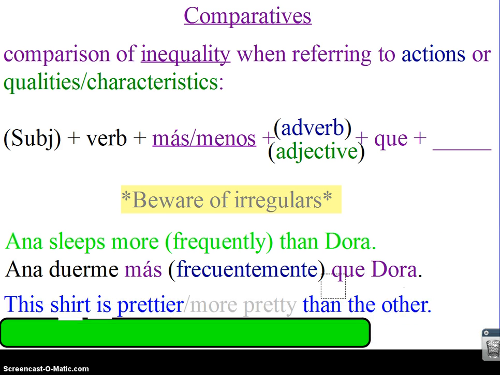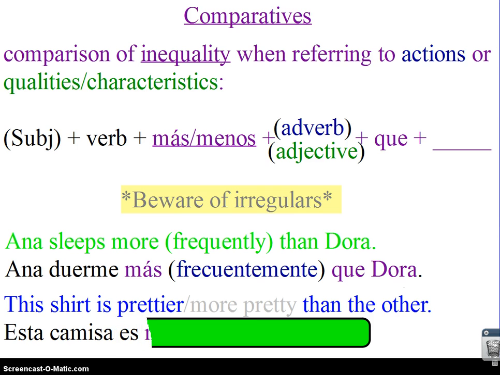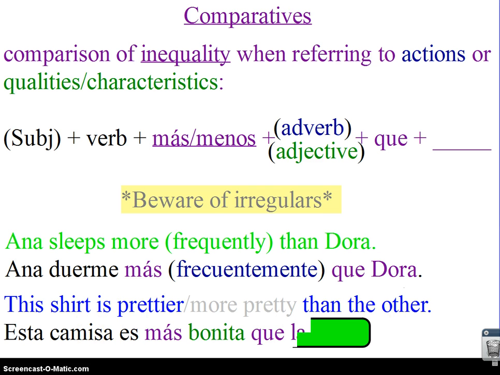I would like you, or actually we'll do this one together, or I'll do it right now. This shirt is prettier than the other. In English, we say prettier. There is no way to take an adjective in Spanish and add something so that it's prettier. So we actually are saying more pretty. So if I want to say this shirt, this and these have T's, it's going to be esta to match camisa. I don't know if this is vocab, but you should definitely know how to say shirt with our clothing chapter. Is prettier, is more pretty, so más bonita. There are other ways to say pretty. I'm just going to use bonita here. Than is que. The other, again, to match something feminine, is la otra. There are some examples for you.